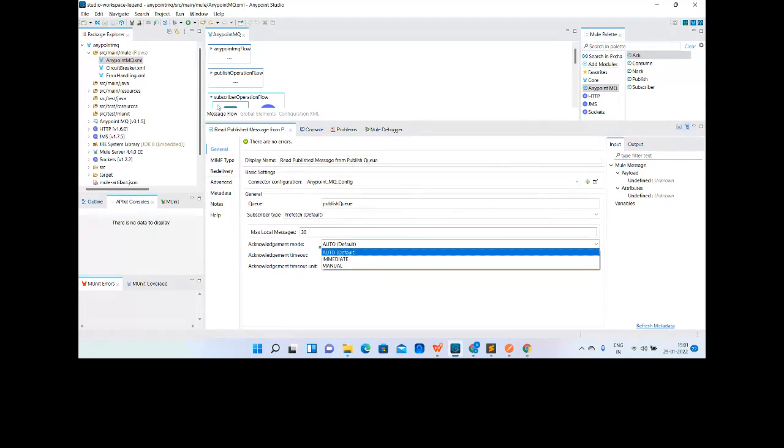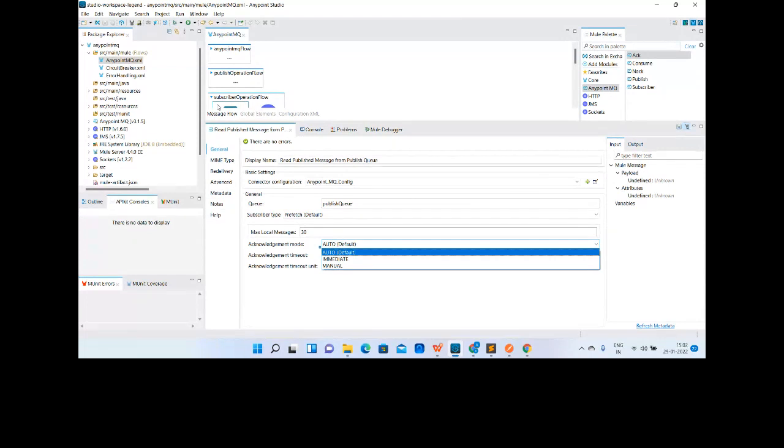First let's understand auto. Auto means acknowledge the messages automatically only if the flow execution finishes successfully. If the flow finishes execution successfully, it will send the acknowledgement and the message is deleted from the queue. If the flow encounters any problem and we have propagated the error back to the listener, that means there is an exception.